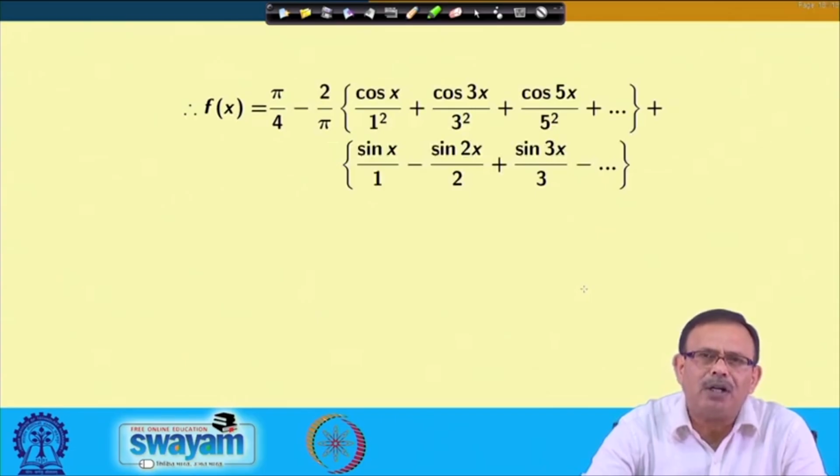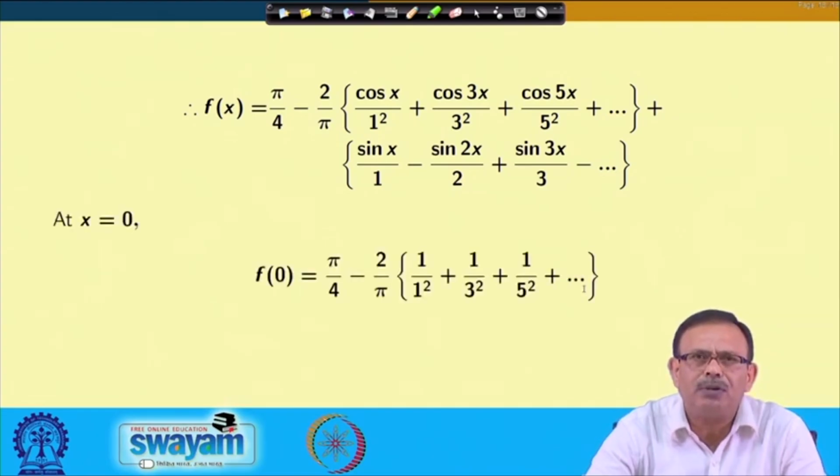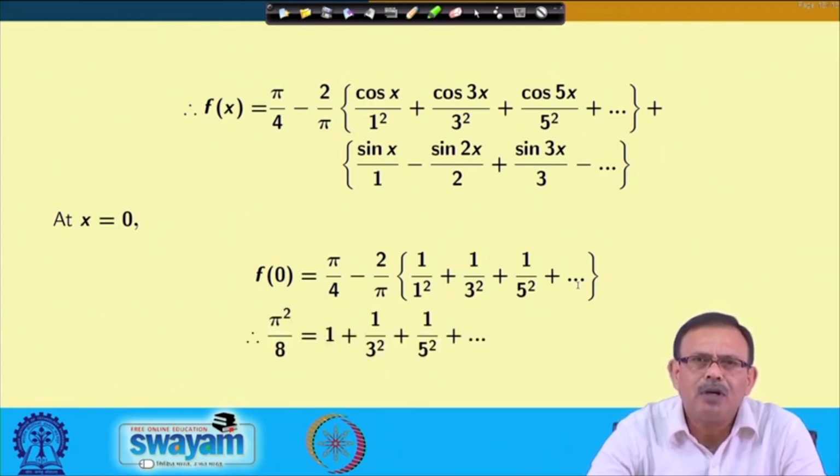So that I can write down the series once I know the a naught, a n and b n values. Once I obtain these values at x equals 0, f of 0 will be equal to this value. Your sine terms will vanish, cosine terms will be 1. So that pi by 4 minus 2 by pi into 1 by 1 square plus 1 by 3 square, like that way it will go. So you can say that pi square by 8 equals 1 plus 1 by 3 square plus 1 by 5 square, like this way.